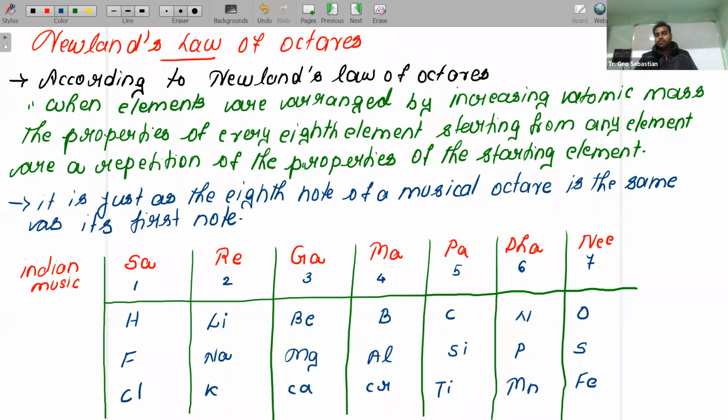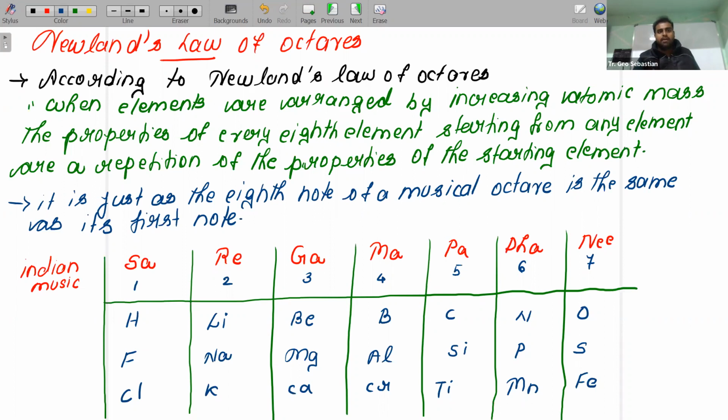Listen carefully. In this class we are going to discuss Newland's law of octaves. Children, Newland introduced his own periodic table. Last class we discussed Dobereiner's periodic table, that is, Dobereiner triads, along with all its merits and demerits. Now, in this class, we are going to discuss what we mean by Newland's law of octaves.